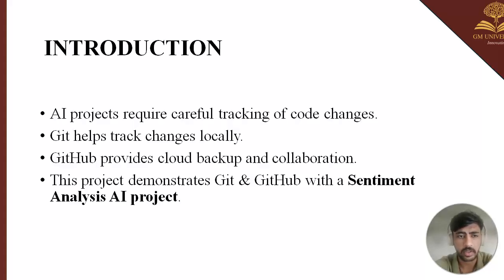So basically, what does it do? An AI project requires careful tracking of code changes. In the sense, if there is any project or code that you have been creating, it requires careful tracking. Git helps track changes locally. Git is basically software that helps us track the changes we have made in the code. GitHub provides cloud backup and collaboration.